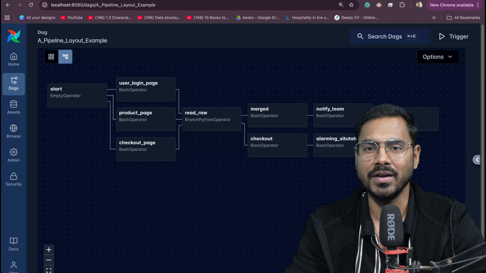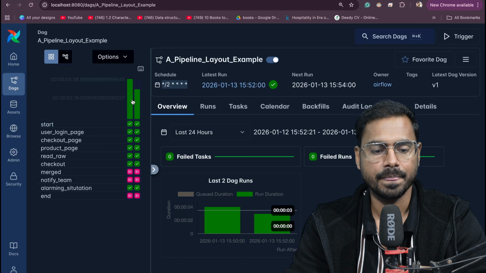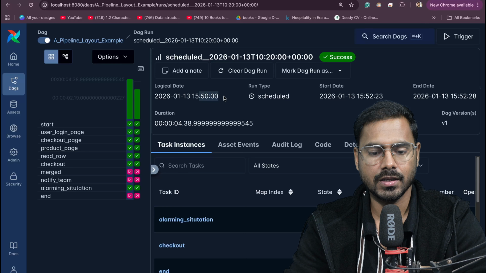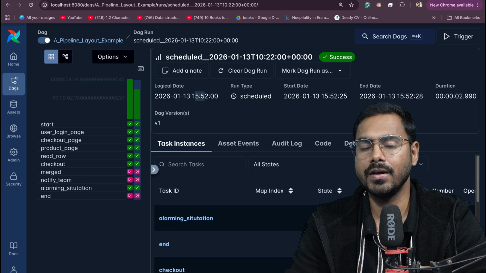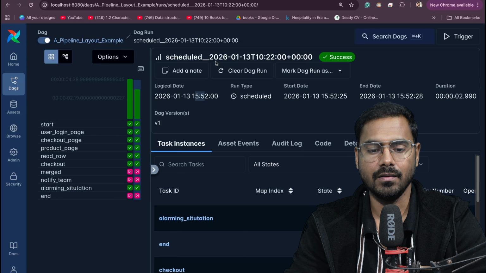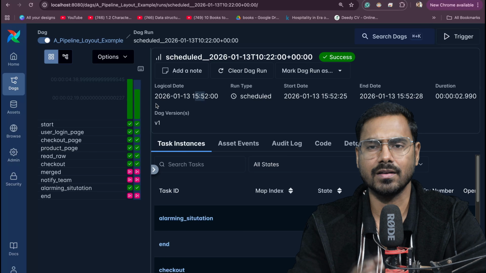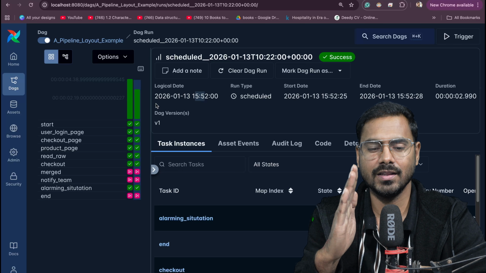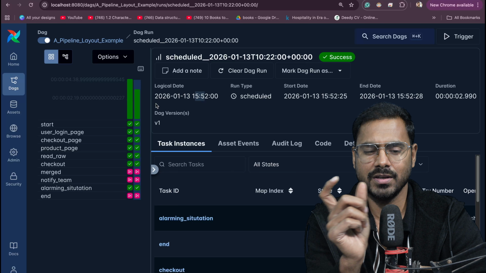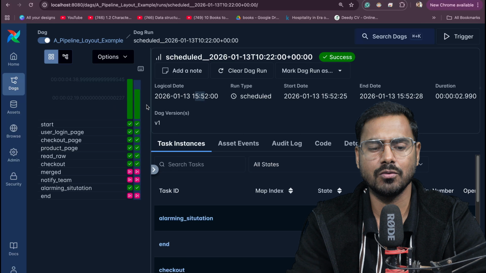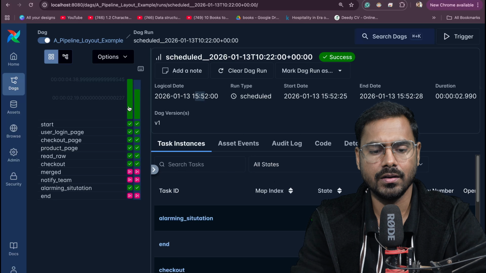Okay, I don't know why multiple tasks ran in the first place. What was the time here? It was 3:50 and this is 3:52. I think at the time when I just clicked on unpause, it became 3:52, and then it ran for 3:50 and then 3:52. So this was a very small gap of maybe 2 or 3 seconds. That's why it created 2 runs, and this will run every 2 minutes, right?